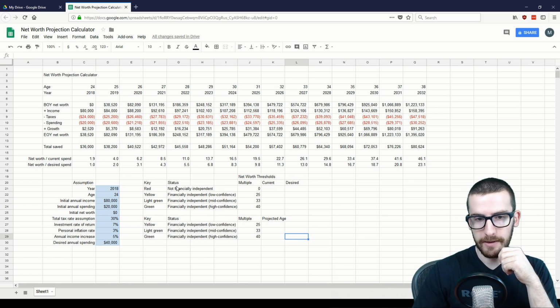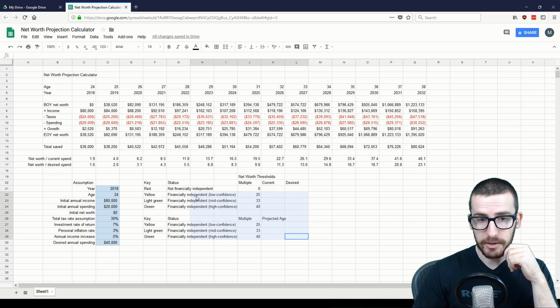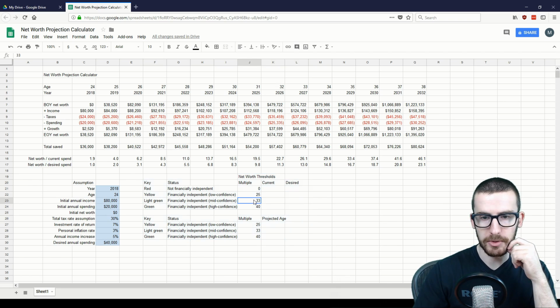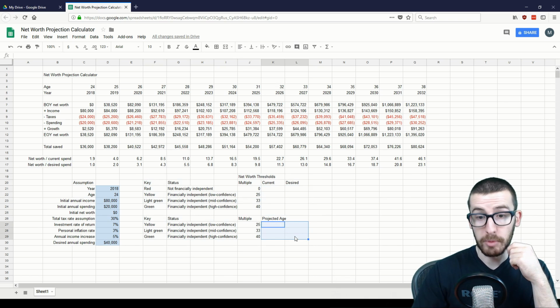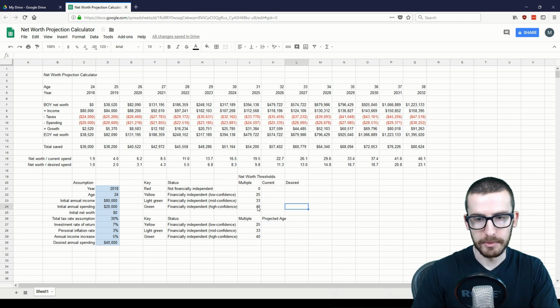So right now we have the tables built out for the financial independence levels. All of these values are simply just text or numbers. There's no formulas yet. These sections that are highlighted, we will put in formulas in a second, but for now, we're going to take a little bit of time to clean up the spreadsheet and add some formatting.